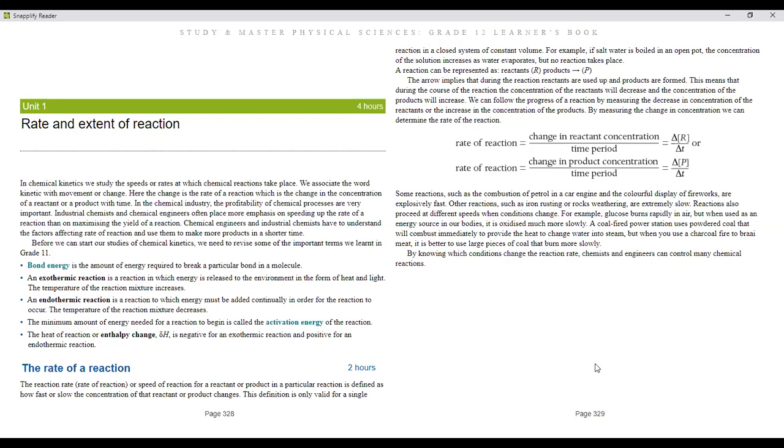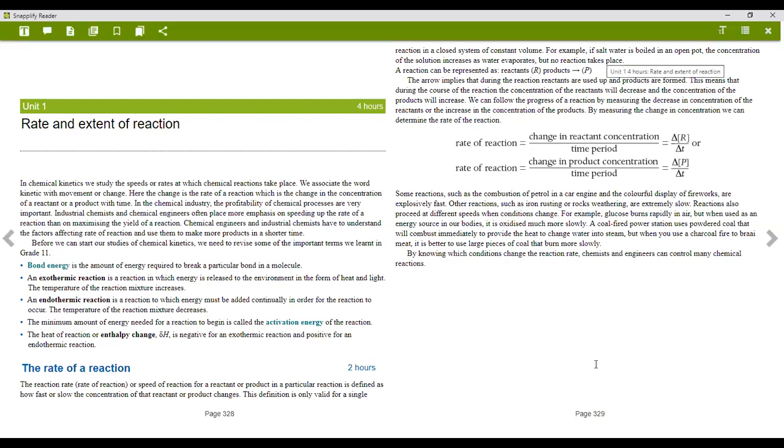Okay, so this arrow here, this is where we have our activation energy taking place. And after the arrow, we know that now we've got a product that is formed. We follow the progress of reactions by measuring the decrease in concentration of reactants or the increase in concentration of product.